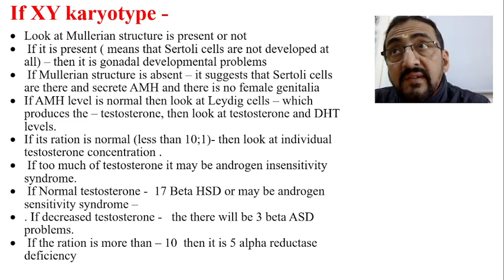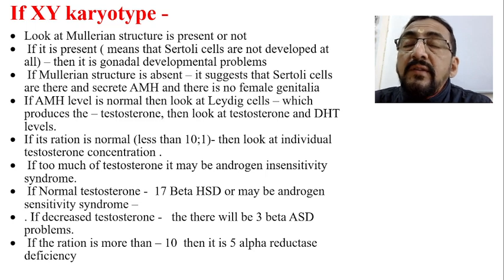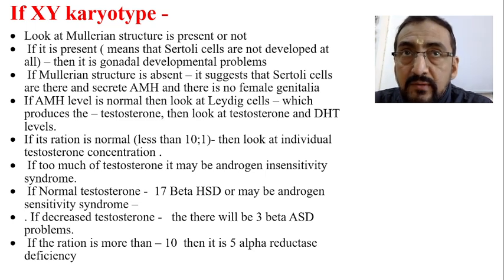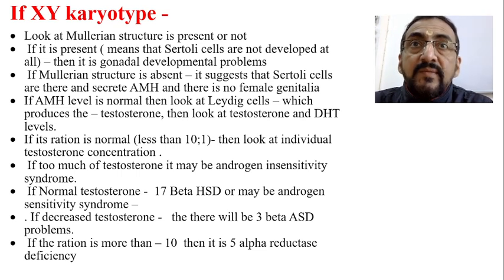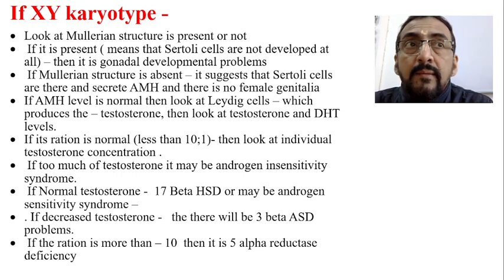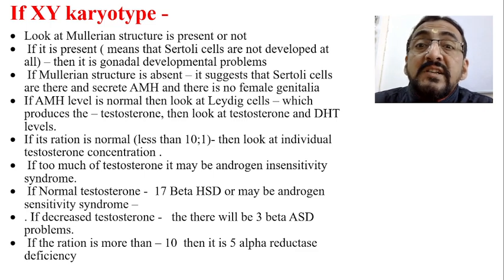Now, this is what we learned about XX. Suppose the karyotype is XY, male. Then look at whether Mullerian structures are present or not.